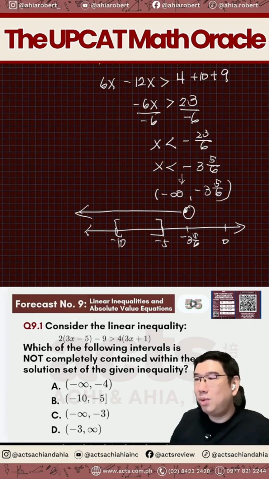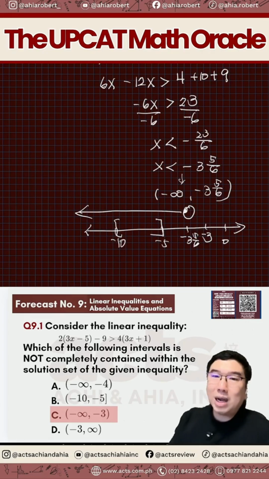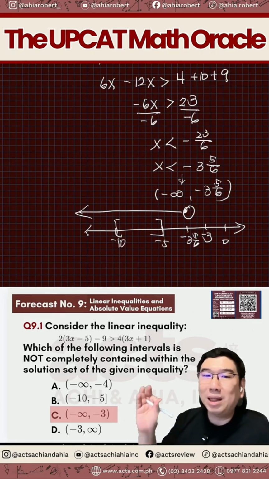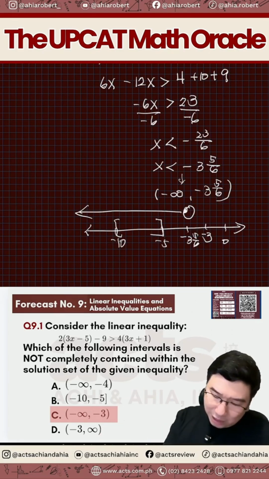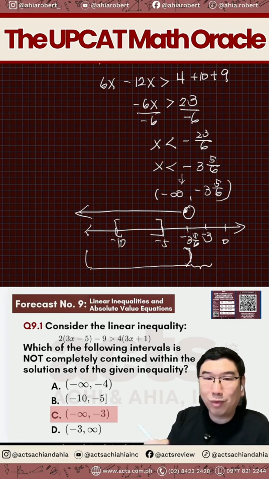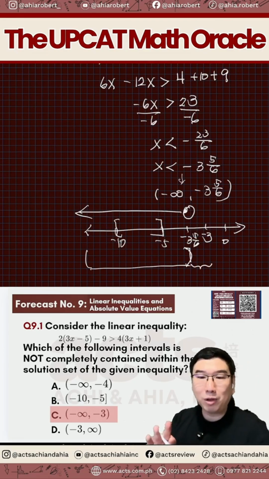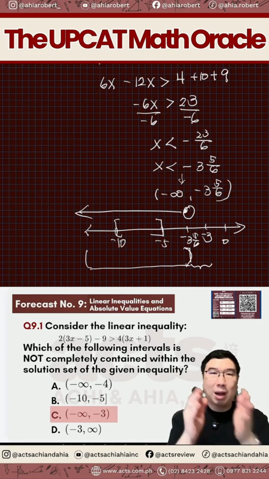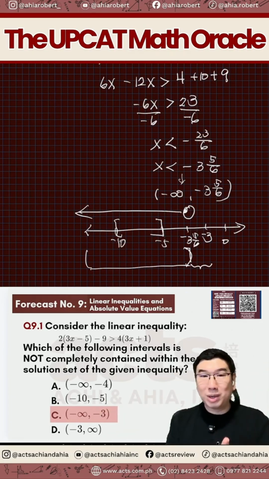How about letter C? Negative infinity to negative 3. Negative infinity to negative 3, ang sagot dito. Bakit? Kasi nga, not completely. Partially, from negative infinity to negative 3, di ba? Yan yung kasama ng interval. Pero negative 3 and 5 over 6 to negative 3, hindi na siya part of the solution. Kaya nga, the whole interval, a portion of it is a solution, a portion of it is not. So the answer, that's why it's letter C.